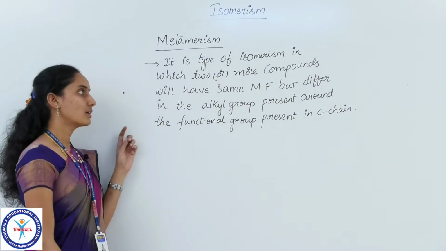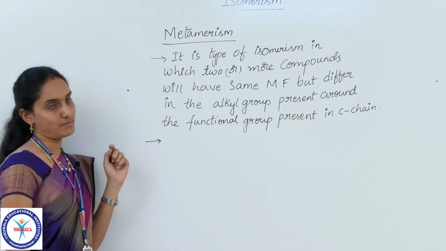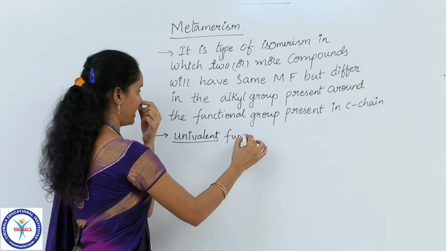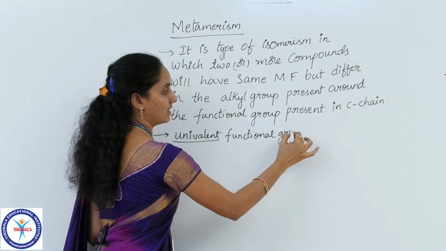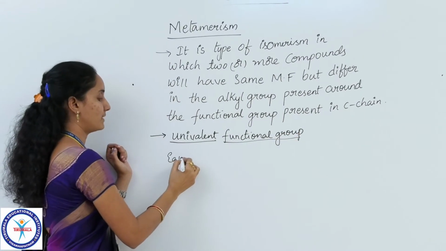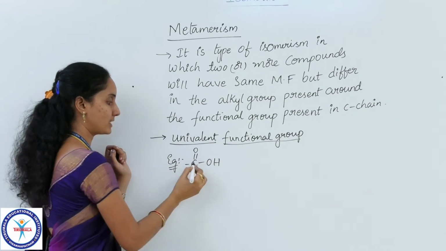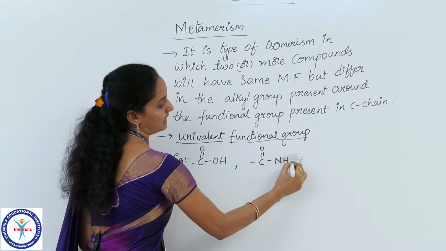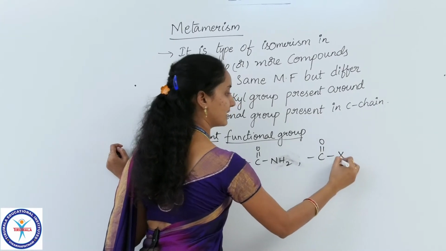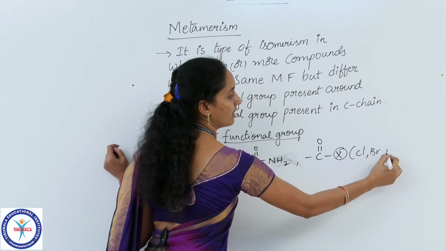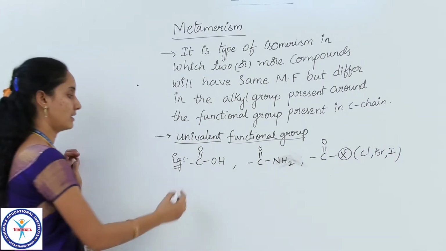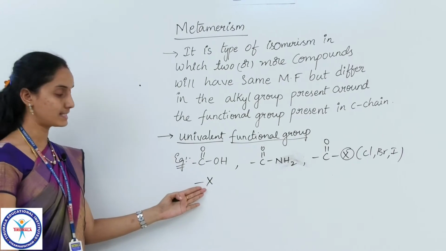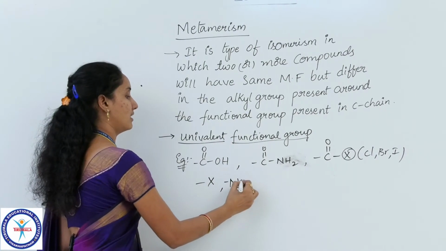So as I have stressed earlier, the most important point you have to remember here is univalent functional groups, for example C double bond O OH, because it has only one linkage that can be possible through carbon, and similarly C double bond NH2, and C double bond OX, where X can be any halogen, that is chlorine, bromine, iodine, etc. Similarly, other functional groups which come at the end of the carbon chain, that is X, simply halogens, and nitro groups.